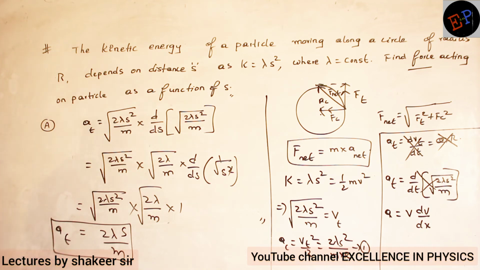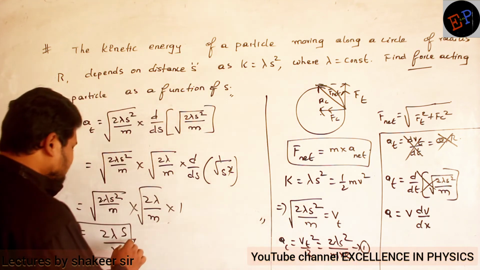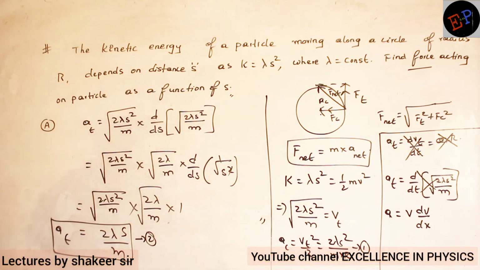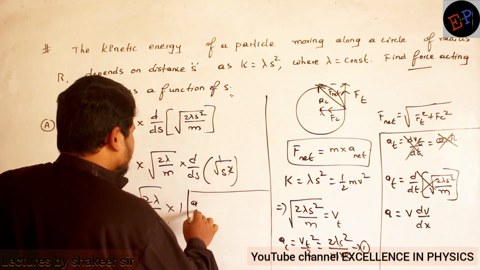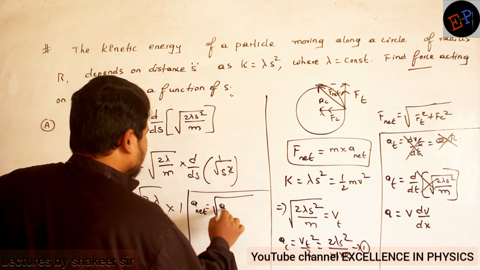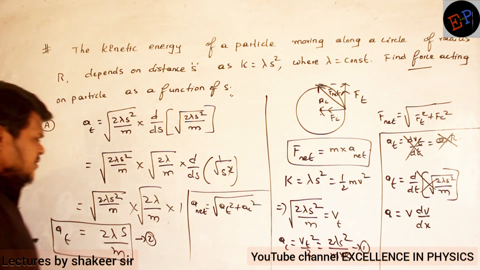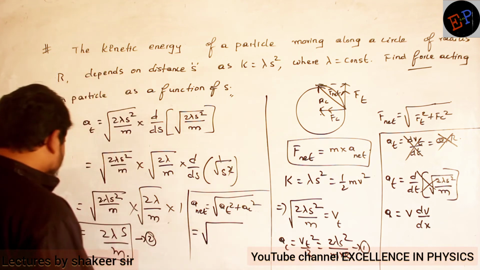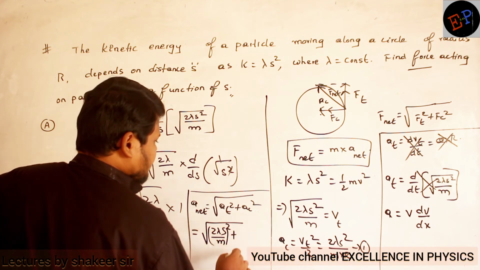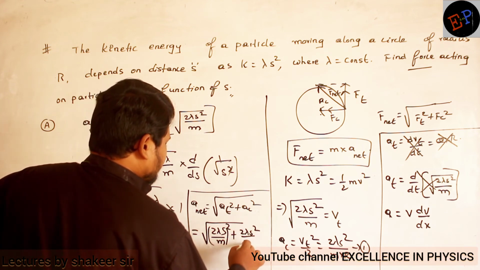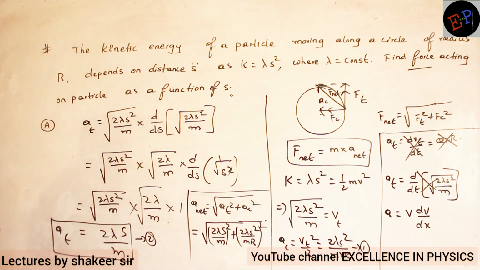Are you able to understand? So I got both the accelerations. This is the centripetal acceleration and this is the tangential acceleration. So how can I calculate the net acceleration? Net acceleration is equal to square root of a_t square plus a_c square. Substitute in that: square root of (2 lambda s divided by m) whole square plus (2 lambda s square divided by m into r) again whole square. Simplify this and you will get the net acceleration.